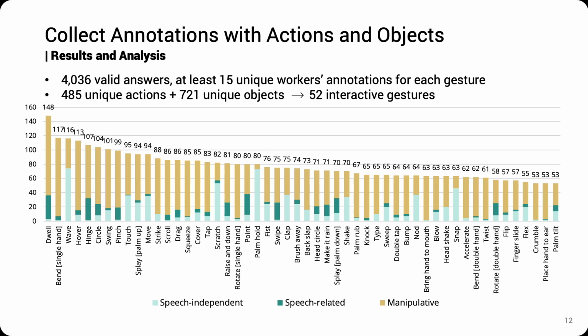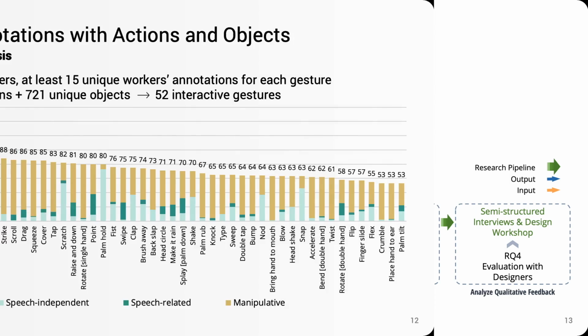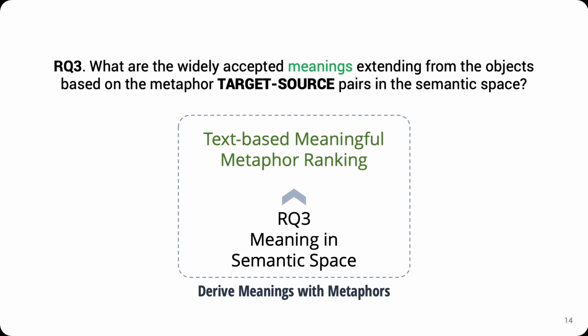In the rest of the communicative gestures, speech-independent and speech-related gestures accounted for about 21% and 8%, respectively. The third question investigates the widely accepted meanings extending from the objects based on metaphor pairs in the semantic space.